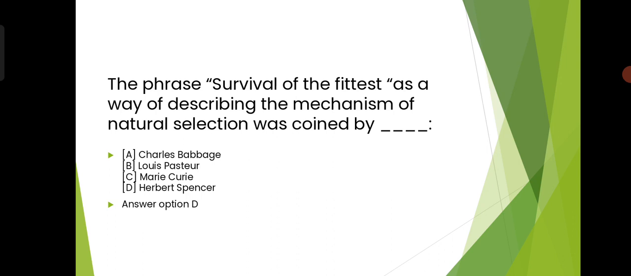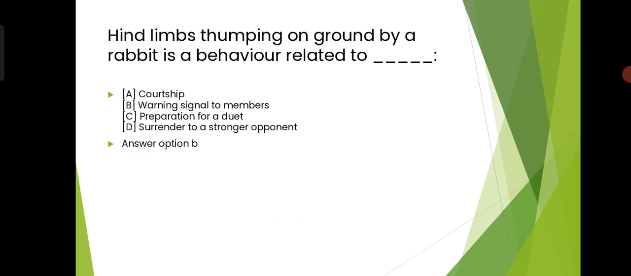Okay, now moving on to the next question. Hind limbs thumping on the ground by a rabbit is a behavior related to. Options are A. courtship, B. warning to the members, C. preparation for a duet, or D. surrender to a stronger opponent.